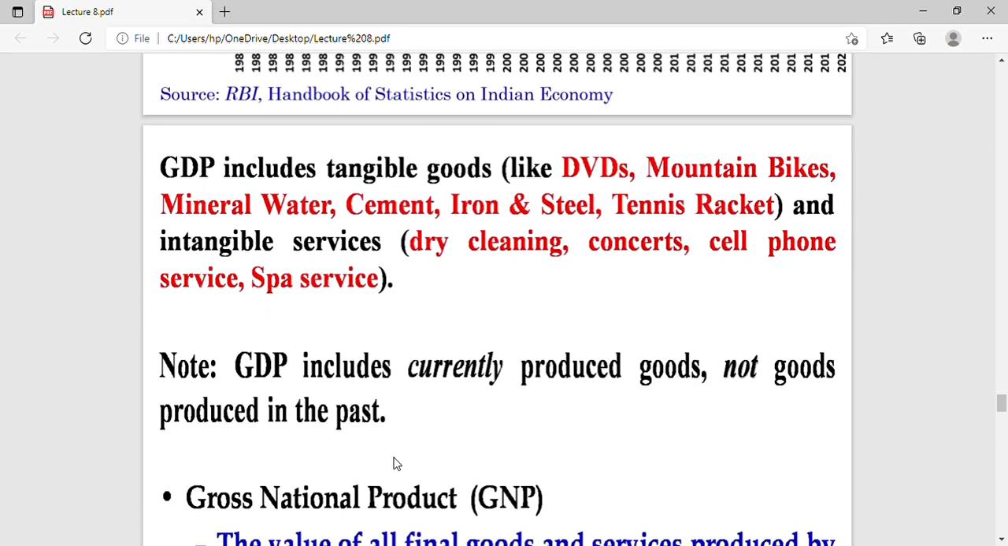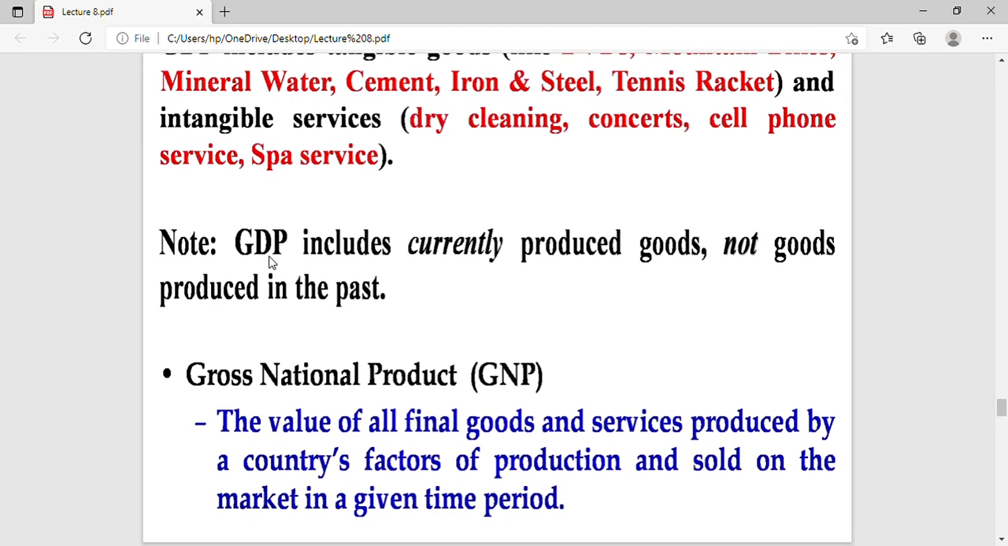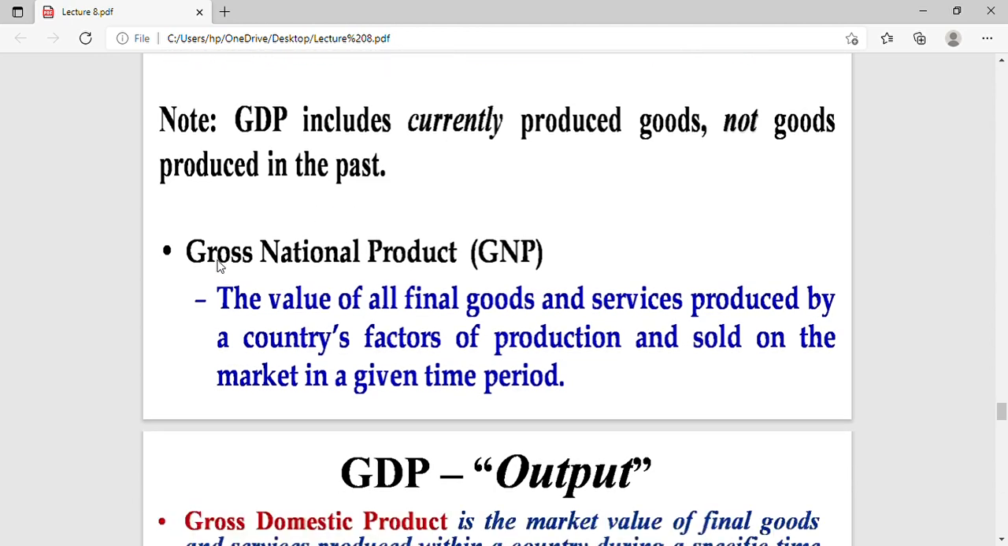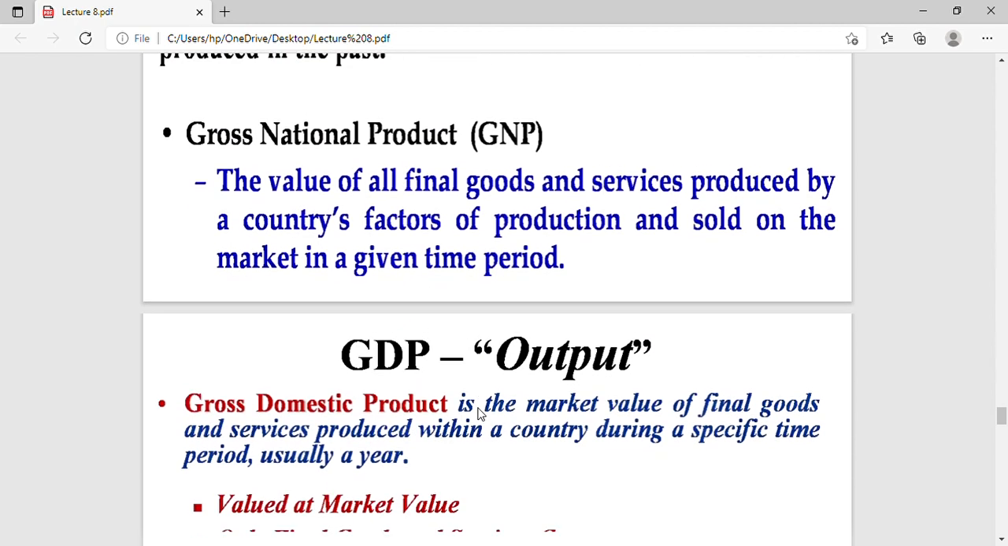So GDP includes tangible goods and intangible services. GDP includes currently produced goods, not goods produced in the past. So gross national product is the value of all final goods and services produced by a country's factors of production and sold on the market in a given time.